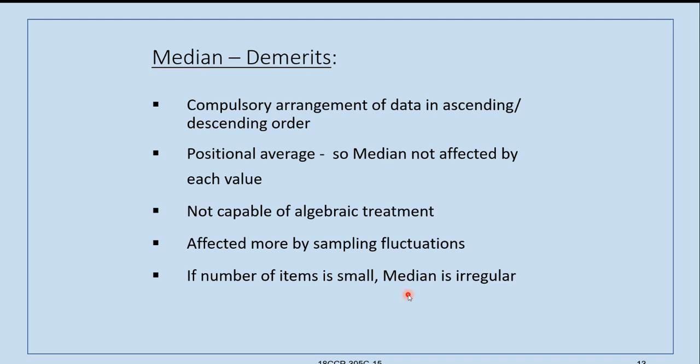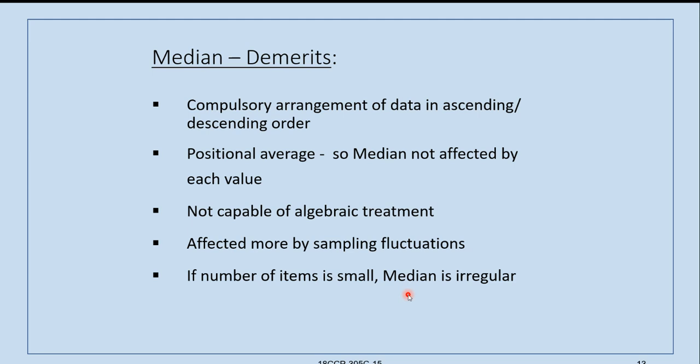First one is the compulsory arrangement of data in ascending or descending order. If you do not arrange the data in ascending or descending order, the value is not correct. That is the most important point. And it is a positional average, so median is not affected by each value.